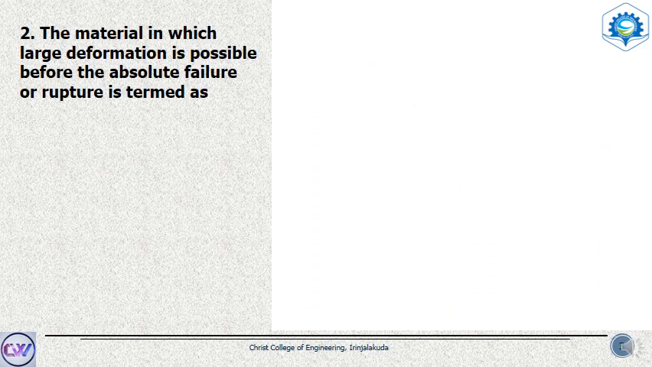Okay, let's look at another question. The next question is: the material in which large deformation is possible before the absolute failure or rupture, and the options are brittle, elastic, ductile, plastic. This is in continuation with the last question. The properties ductility and brittleness imply that brittleness means the failure will be sudden and without any warning, while ductility implies that it fails after going through sufficient deflection.